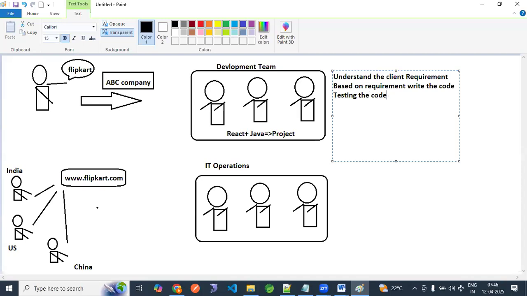You think you will keep the code in your local laptop? No. Once you write the code, you have to push the code into repo. Push the code into repo means repository.